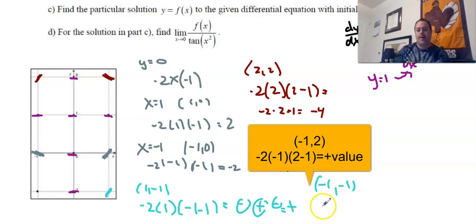So we're going to keep plugging values in. So we have negative 2. X is now negative 1. And then we're going to get negative 1 minus 1, right? So a negative times a negative times a negative is also a negative. So our value here is negative. And so that is what the slope field will look like.